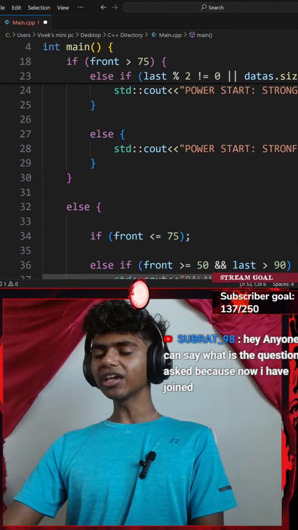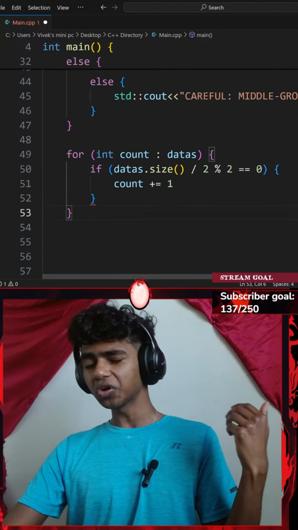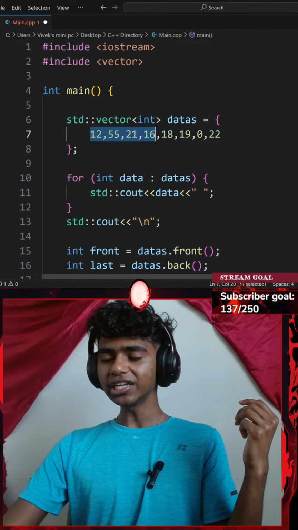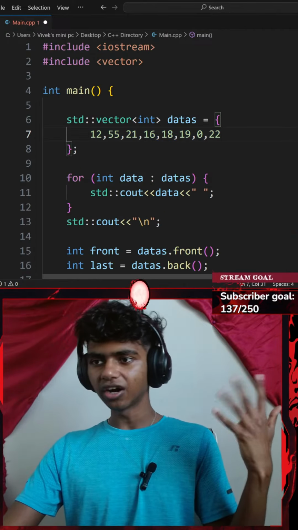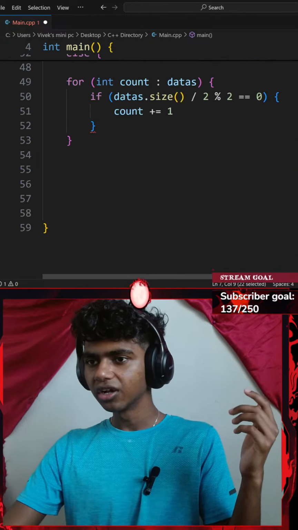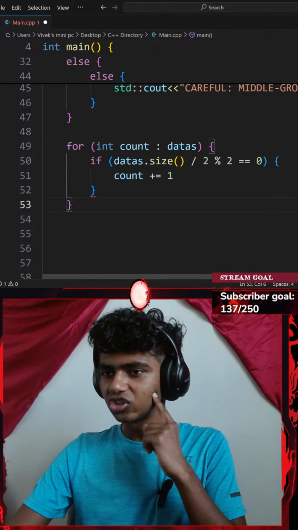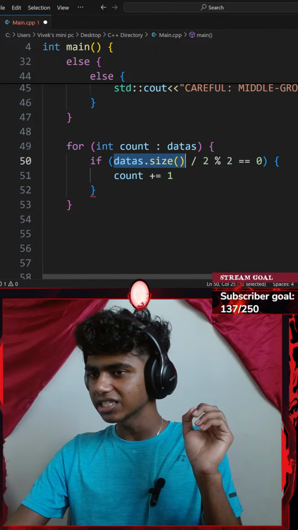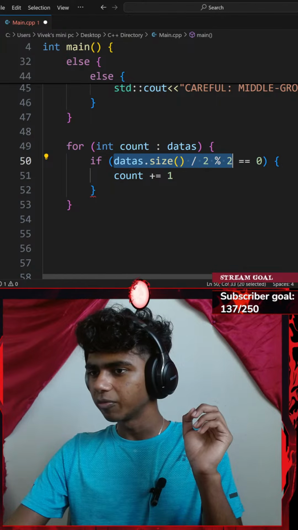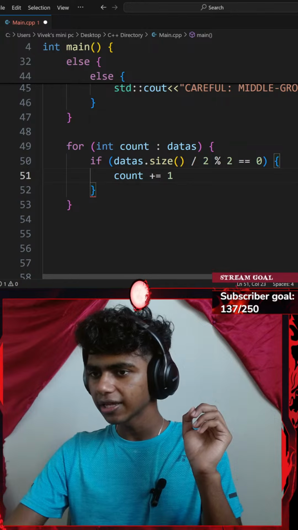Honestly, I'm trying to show a console output of "majority even" if the majority of numbers inside of my vector/container are even, and if the majority are odd, I print "majority odd". Okay, so I was trying to figure out what to do. I think this is my data size. Okay, so if my data size divided by 2 modulus 2 equals 0, count plus equals 1.